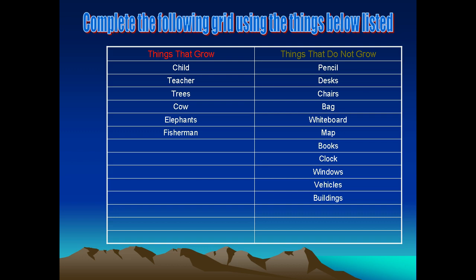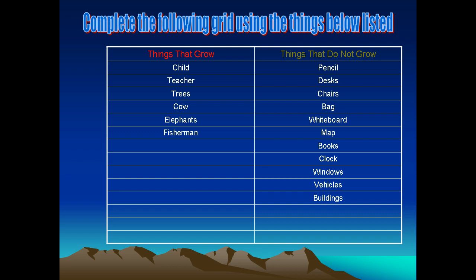What happened, children? This side is already filled. There are so many things I think that do not grow. So we'll move to this one. Vehicles, they do not grow. What about the buildings? Buildings also do not grow. I don't even have space to write here, but I will write at least two from there. Buildings.